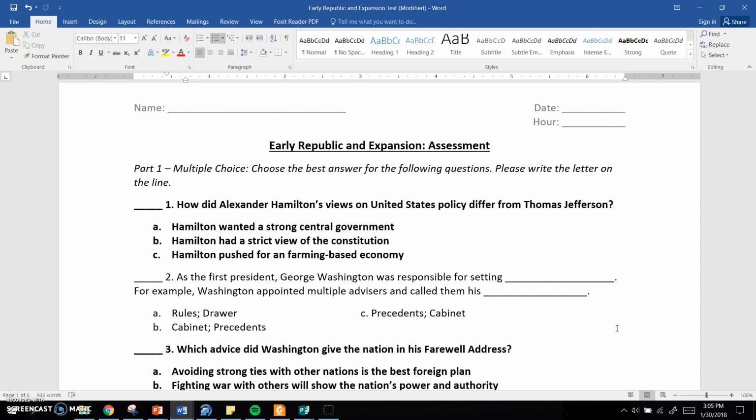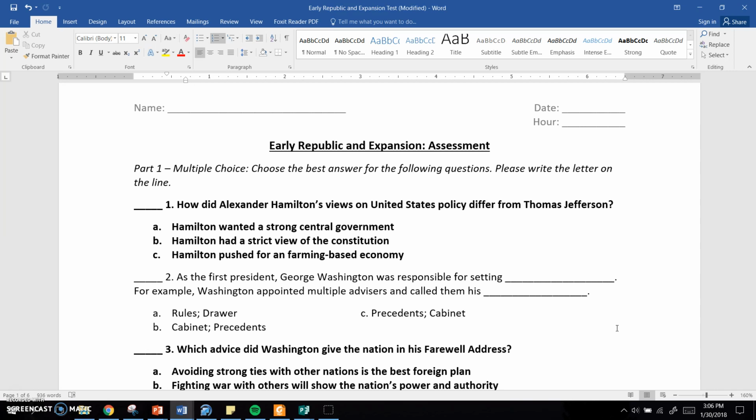Number 1. How did Alexander Hamilton's views on United States policy differ from Thomas Jefferson? A. Hamilton wanted a strong central government. B. Hamilton had a strict view of the Constitution. Or C. Hamilton pushed for a farming-based economy. In other words, Alexander Hamilton, a Federalist, how might his views differ from Thomas Jefferson, a Democratic Republican?